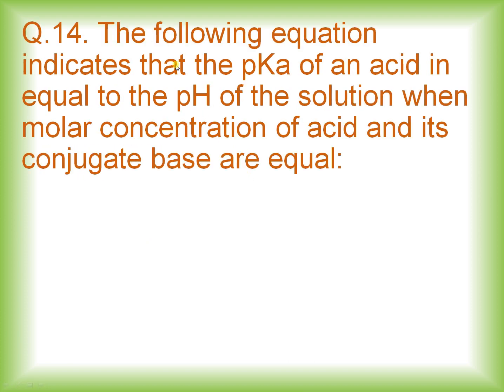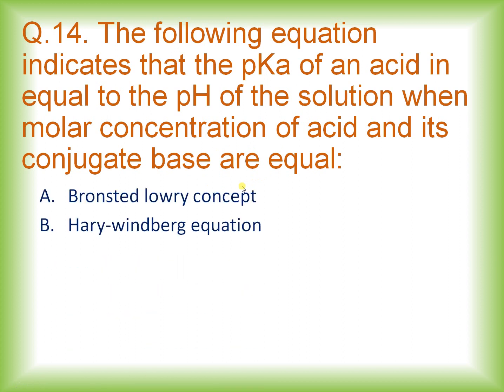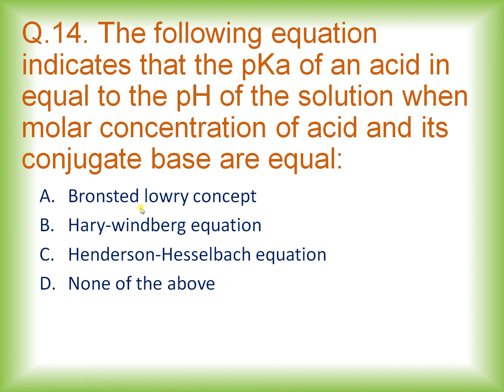Question number 14. The following equation indicates that the pK of an acid is equal to the pH of the solution when molar concentration of acid and its conjugate base are equal. Which is that equation? The options given are Bronsted-Lowry concept, Hardy-Weinberg equation, Henderson-Hasselbalch equation, none of the above.